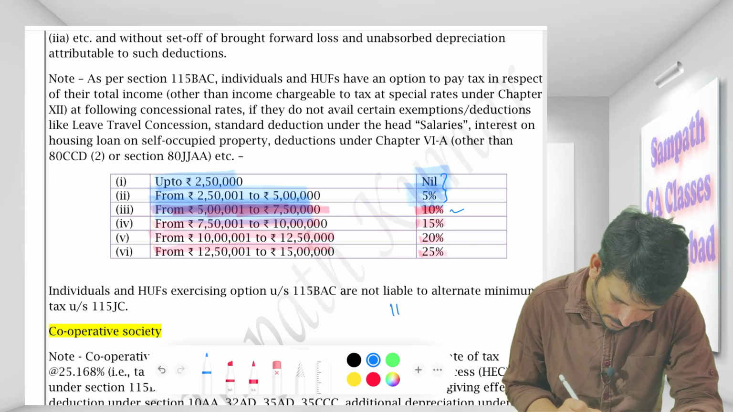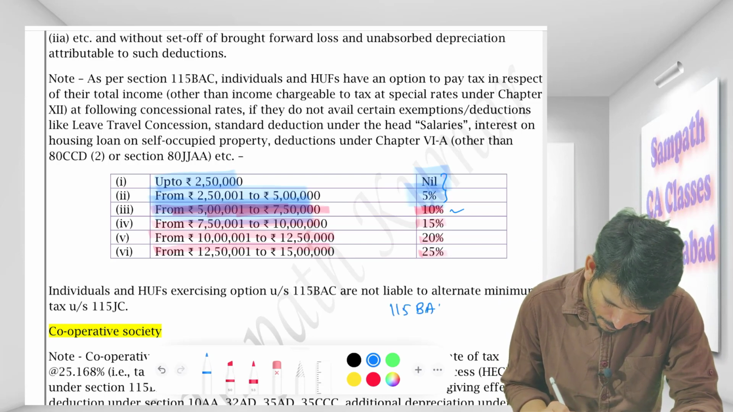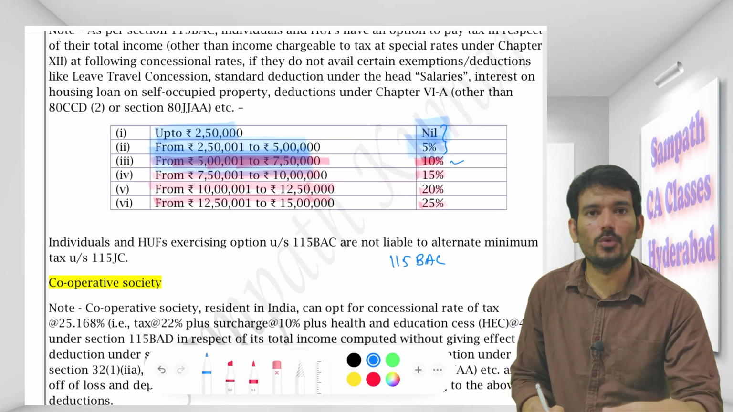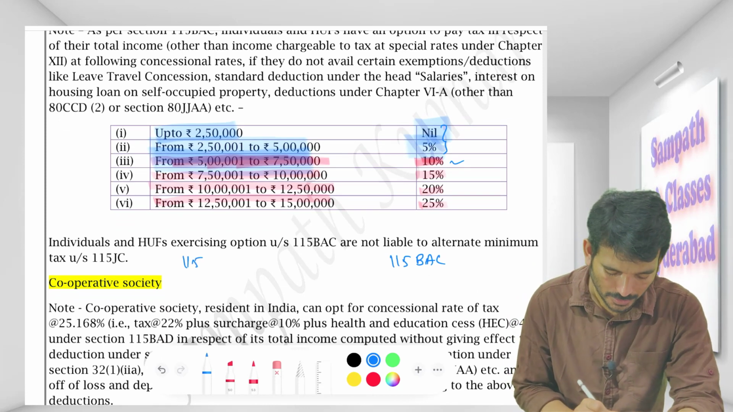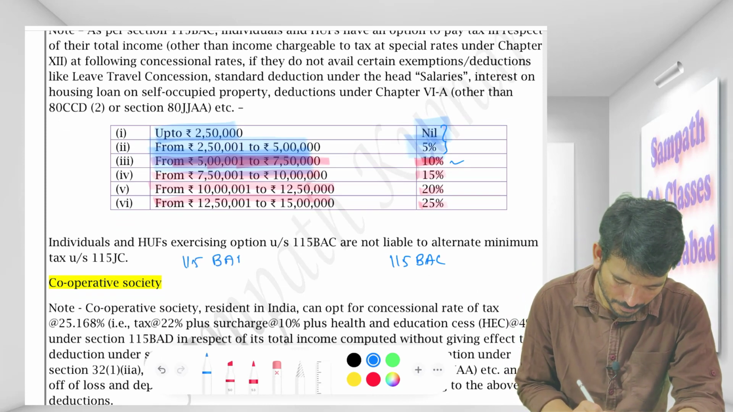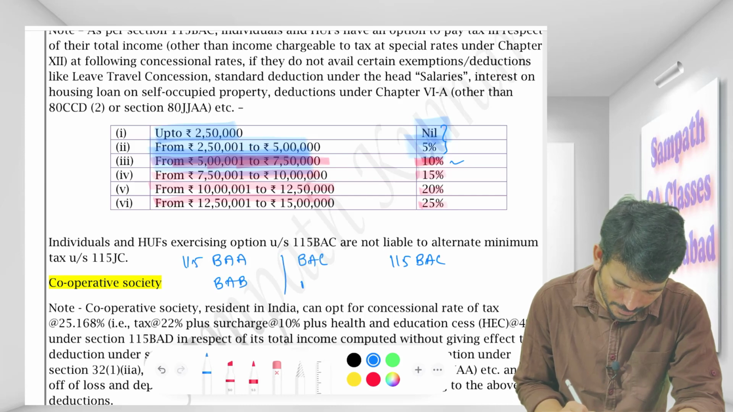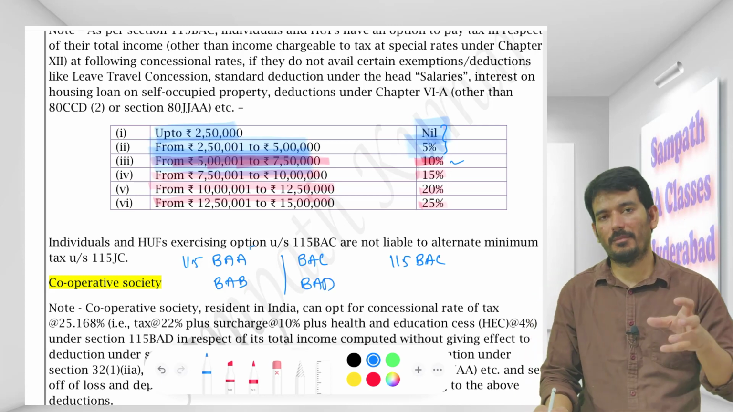That section is 115BAC. Sir, how do I remember this? You have to remember there are amendments like BAA, BAB, BAC, BAD. So there are 4 amendments.